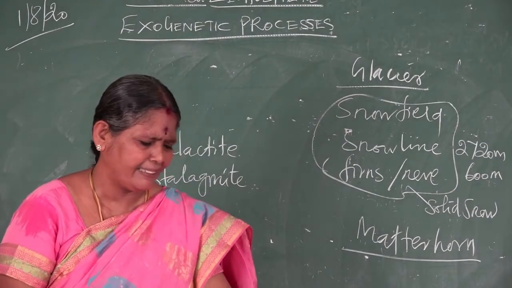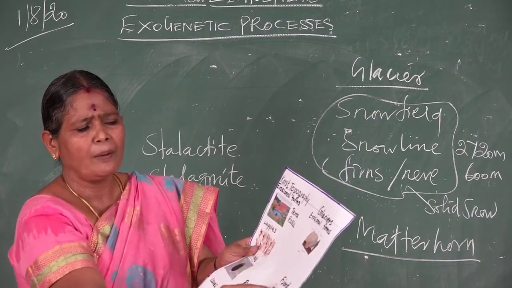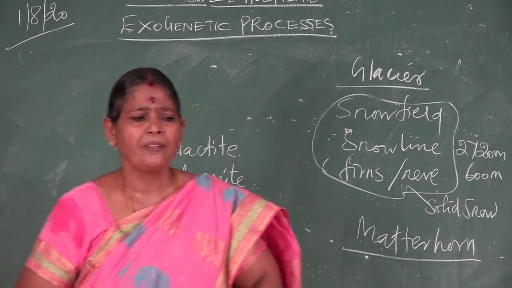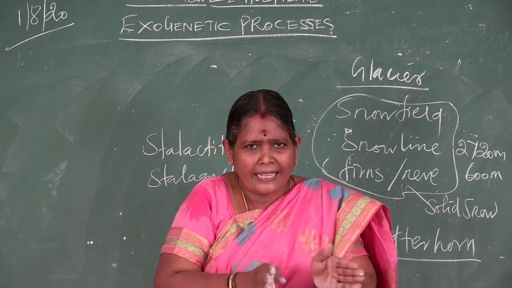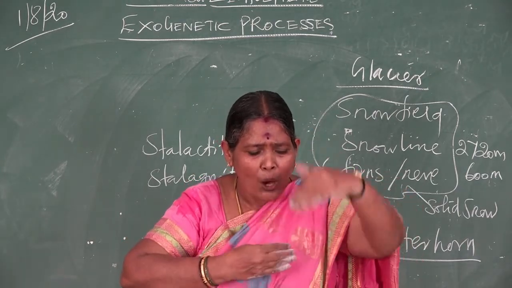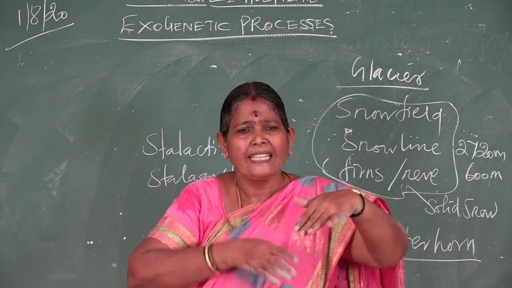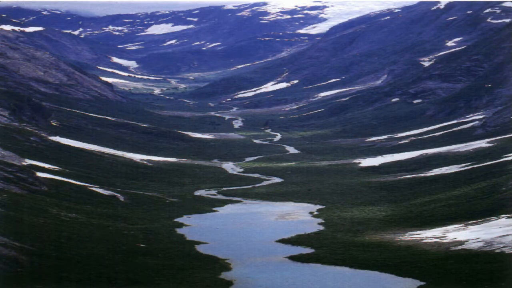Next we talk about the glacier, the river of ice, and its erosional forms: the U-shaped valley. If a boy slides two or three times, it becomes wider and deeper. In the same way, glaciers move or flow down the hilly area and develop by erosional activity a U shape, so that is called a U-shaped valley. A V-shaped valley is formed by rivers, but a U-shaped valley is formed by the action of glaciers. They may ask this as a question.